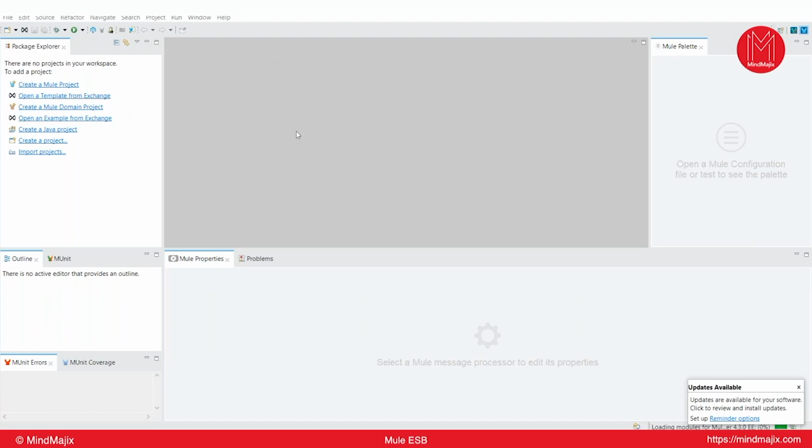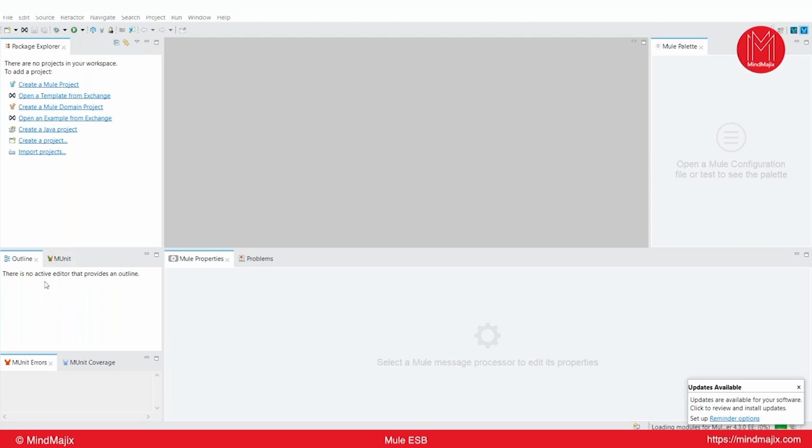And in the middle, we can see some gray color. That is nothing but a canvas. We call this a canvas, where we are going to drag and drop your connectors. From where? From the Mule palette. Mule palette contains some modules, some connectors that we are going to use in our canvas, right?